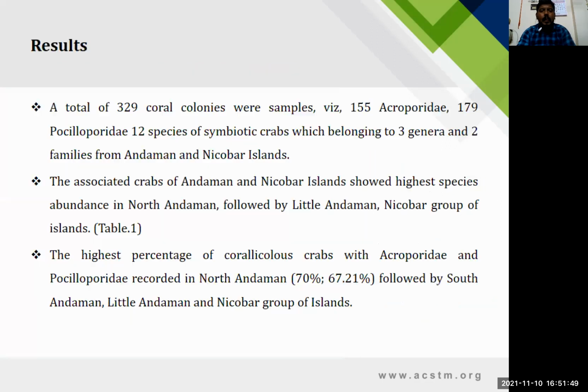Now the results. A total of 329 coral colonies were sampled: 155 Acroporidae and 179 Pocilloporidae. Among them were 12 symbiotic species belonging to 3 genera and 2 families from the Andaman and Nicobar Islands. The associated crabs show the highest species richness in North Andaman, followed by Little Andaman and the Nicobar group of islands, as we can see in table 1. The highest percentage of coral-associated crabs was observed in Acropora and Pocilloporidae, recorded in North Andaman at 70%, with an abundance of 67.21%, followed by South Andaman, Little Andaman and the Nicobar Islands.